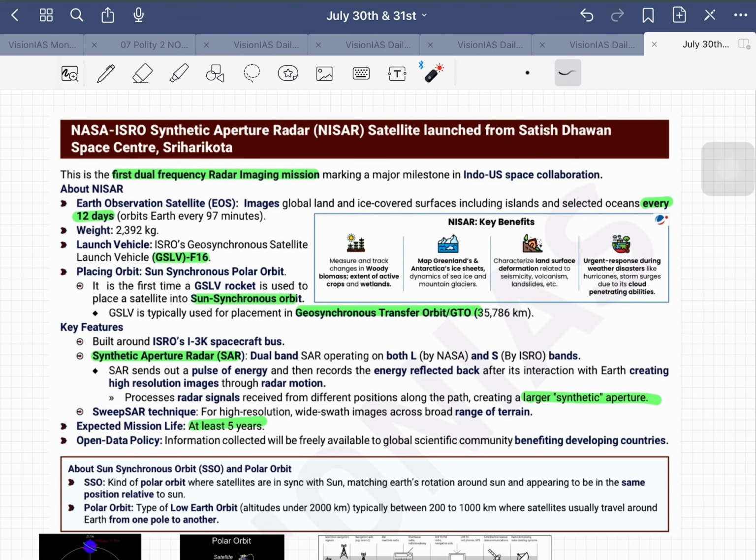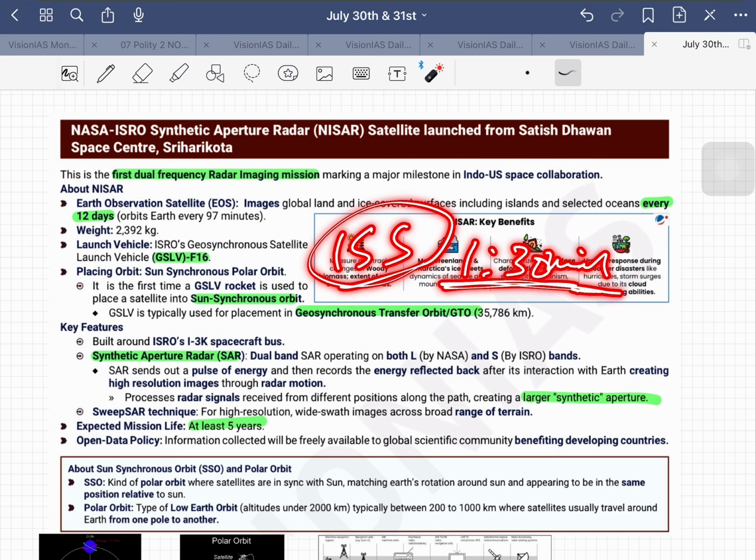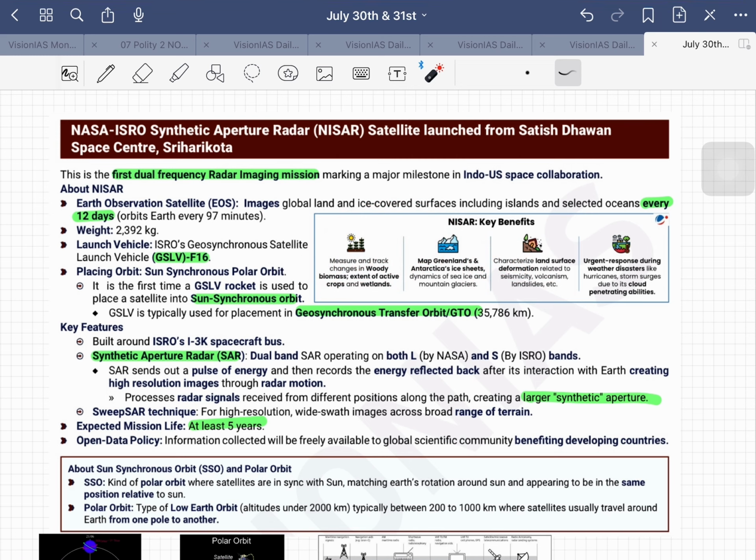Let us see here. Earth observation satellite, and it images every 12 days, orbits every 97 minutes, including International Space Station. Also, it takes only 1 hour 30 minutes to complete a rotation around Earth. So this NISAR also orbits Earth every 97 minutes, and it takes images for every 12 days.